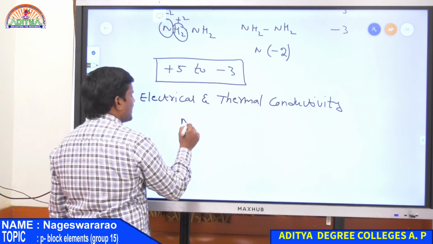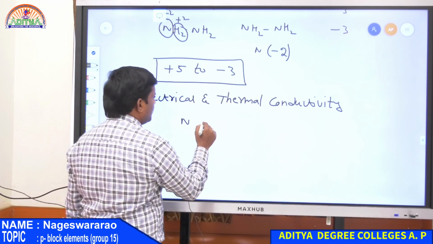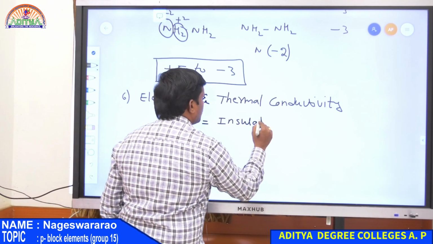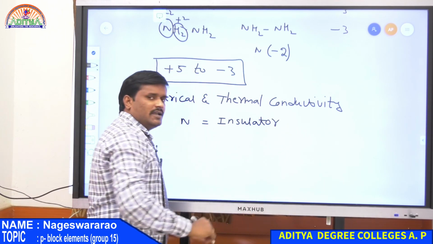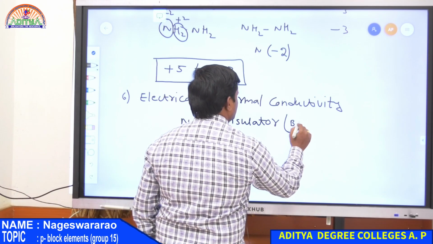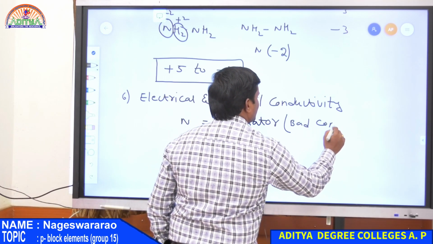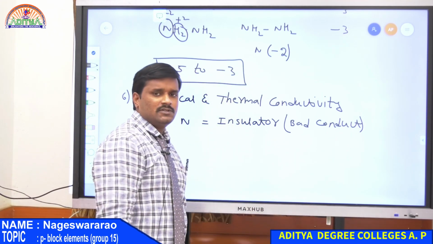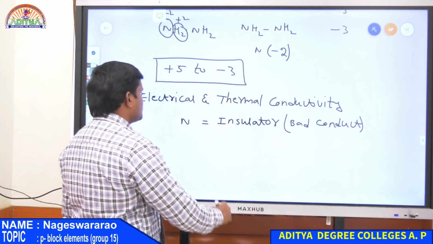Nitrogen is a gas, and gases are always insulators. Therefore, these are very bad conductors. It does not conduct either electricity or heat energy through them. Therefore, nitrogen is an insulator.